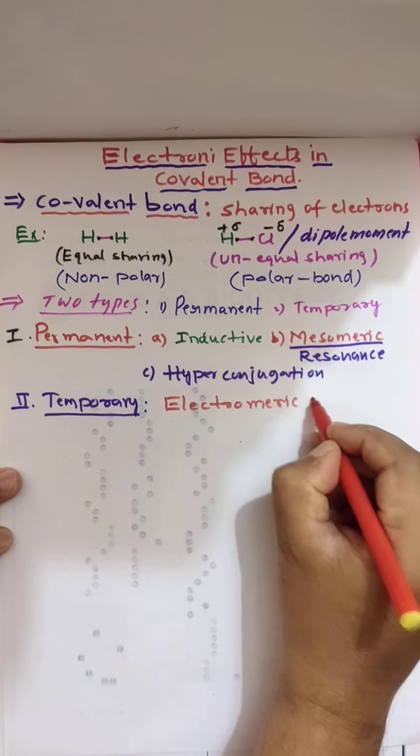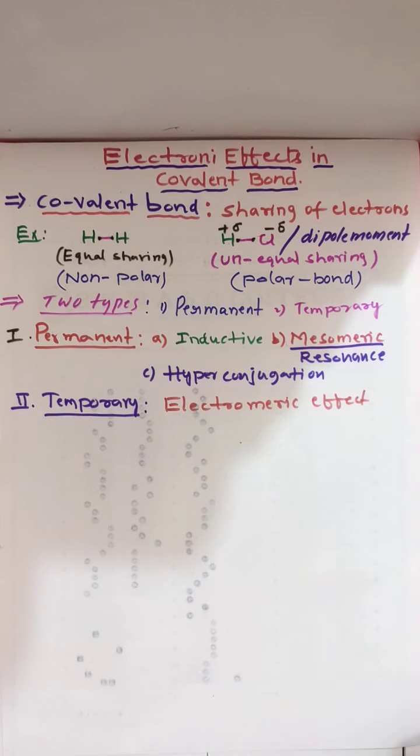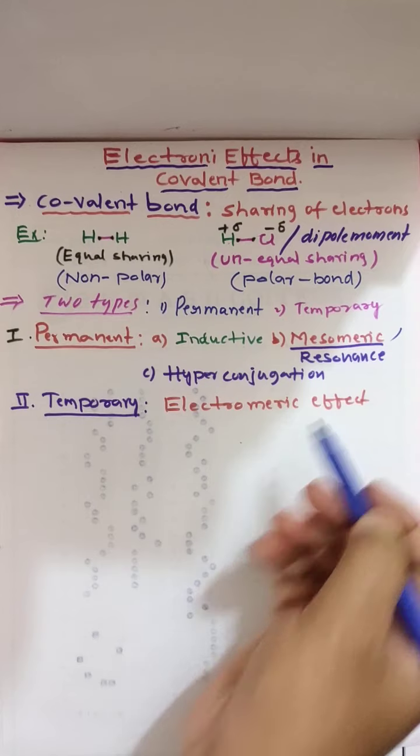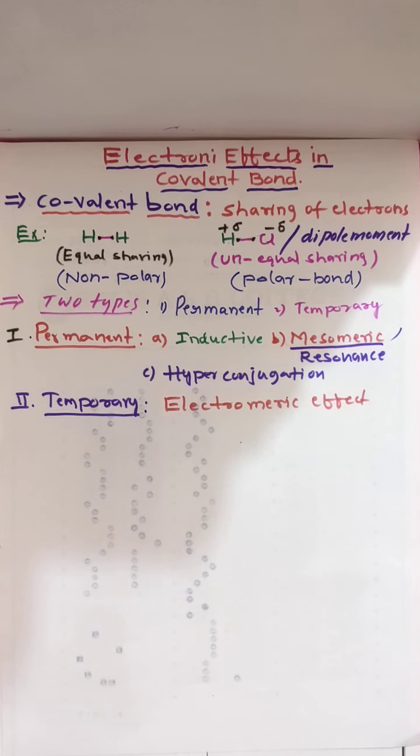So electronic effects are of two types, temporary and permanent. Permanent effects are inductive effect, mesomeric effect or resonance effect, and hyperconjugation. The temporary effect is electromeric effect.